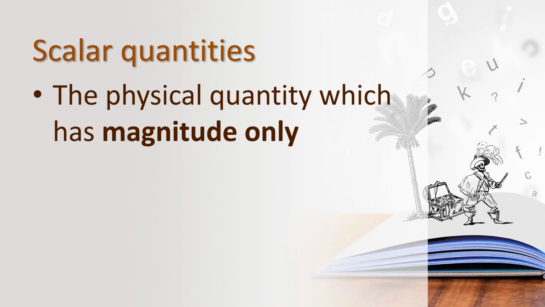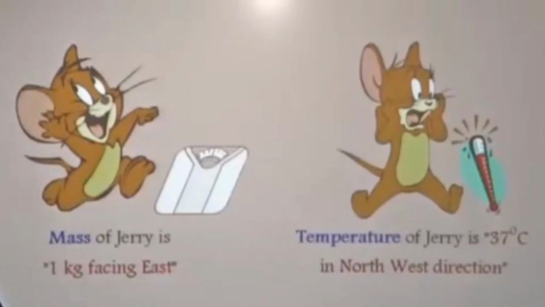Children, let us see with an example. Here we have Jerry with us to learn scalar quantities and vector quantities. What they had written: mass of Jerry is 1 kilogram facing east. Children, if you are measuring your mass in the east direction, west direction, northwest direction, in any direction, your mass will be the same. If you are measuring 30 kilogram in east, you will measure the same 30 kilogram in west and the same 30 kilogram in the south. Is it, children?